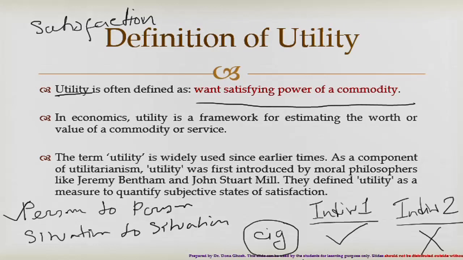What is the commodity we considered here? That is cigarette. So we can conclude that the same commodity can have different want satisfying power from one person to the other person. So it differs from person to person.